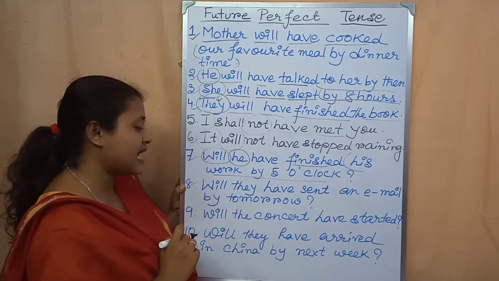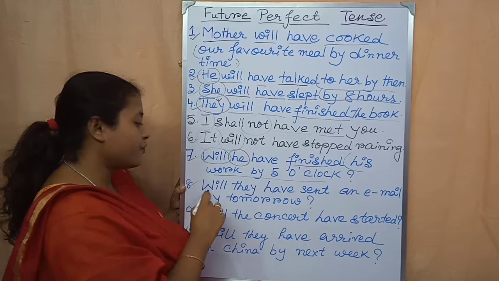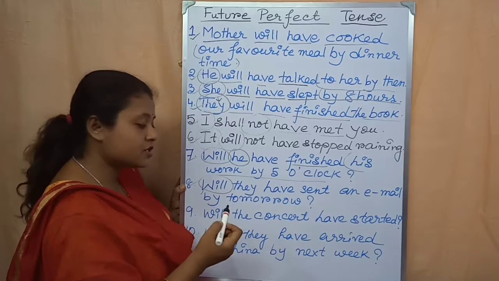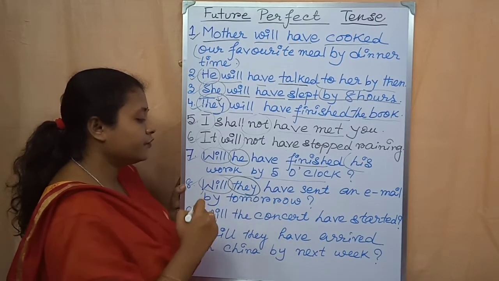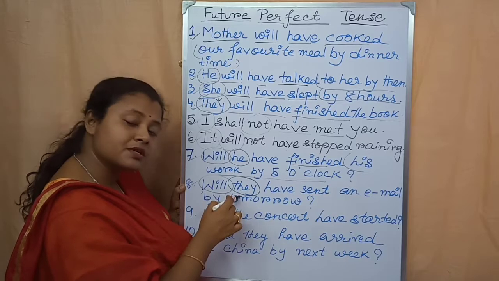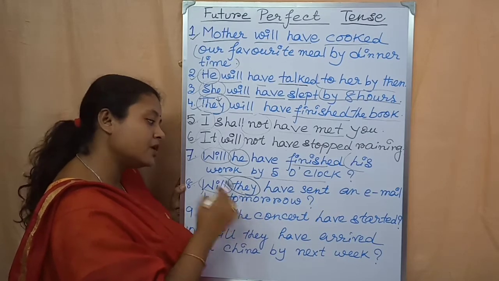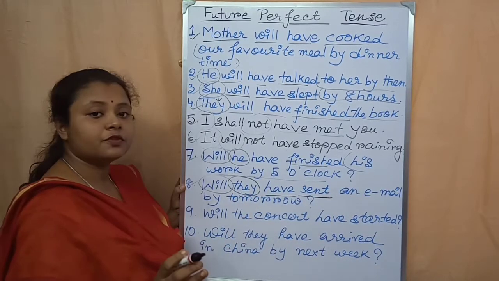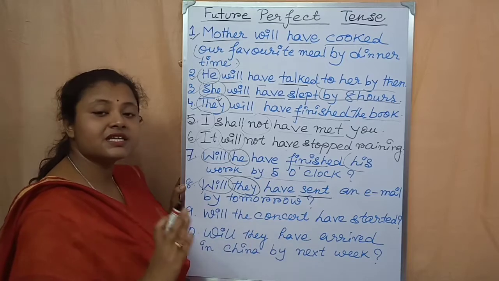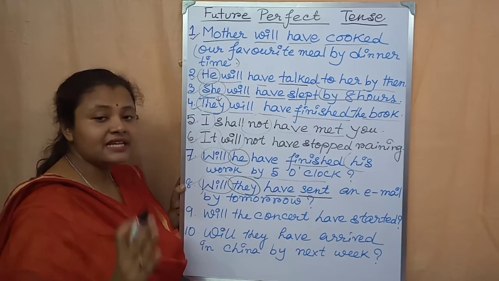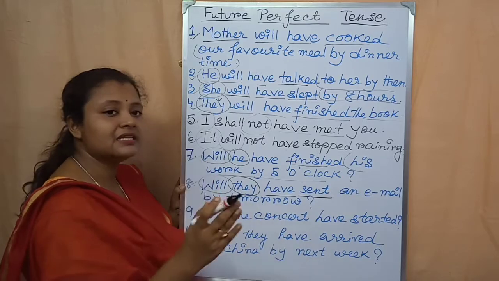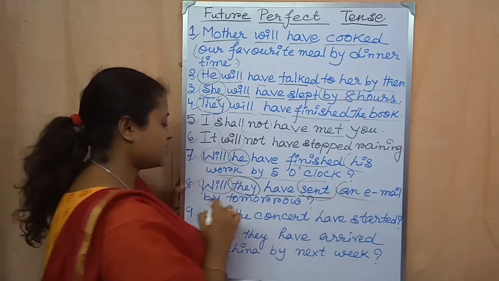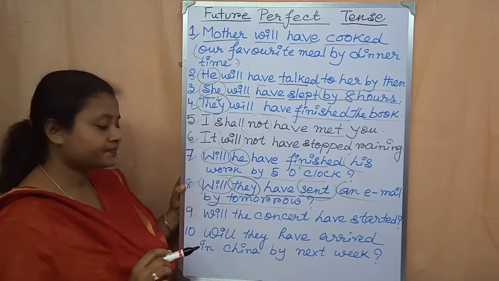Now come to the eighth example. Will they have sent an email by tomorrow? So will is the auxiliary verb in future tense. The subject is written in third person. They is third person, plural number. After that have, then the past participle form of the main verb. Send, S-E-N-D, send. After that, sent, sent. Past tense is sent, past participle also is sent. So I have written here sent, then the rest of the sentence, then question mark.